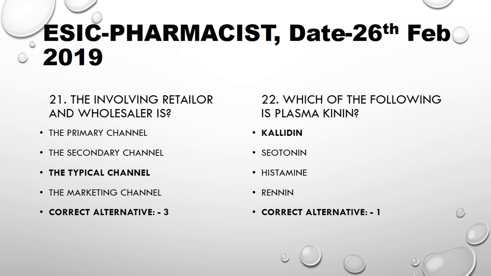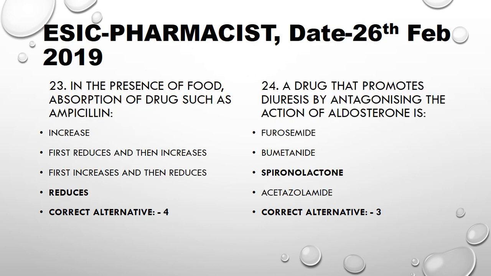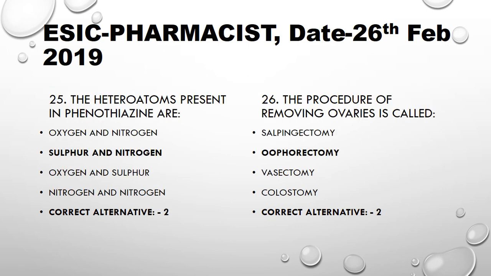The channel involving retailer and wholesaler is the typical channel. Which of the following is plasma kinin? In presence of food, absorption of drugs such as ampicillin reduces. A drug that promotes diuresis by antagonizing the action of aldosterone is spironolactone. The heteroatoms present in phenothiazine are sulfur and nitrogen. The procedure of removing ovaries is called oophorectomy.